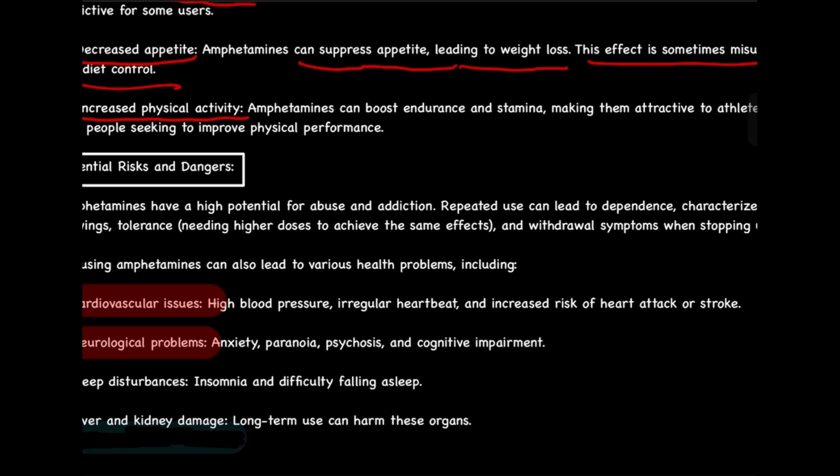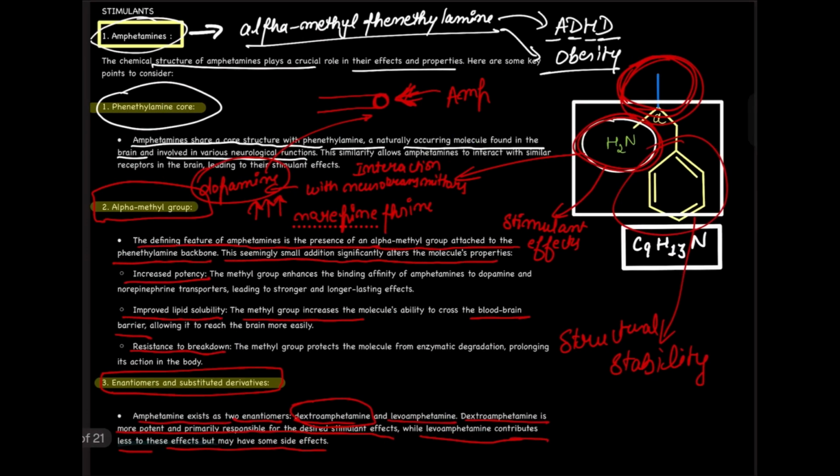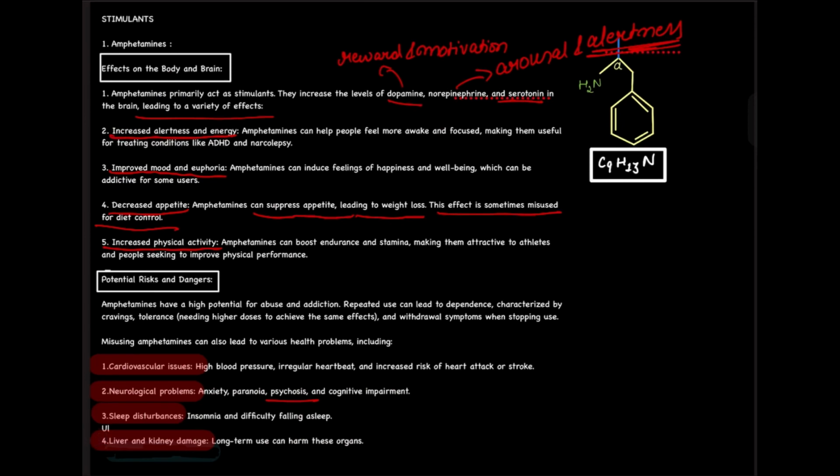Hallucinations start, delusions start, and yes, I know that was the part of hallucinogens, but it also happens here. Psychosis, sleep disturbance, okay, insomnia and difficulty falling asleep, liver and kidney damage. So long term use of amphetamines can harm these organs. So basically this was all about amphetamines. We saw the chemical structure, and we saw the impact of amphetamines in our body and brain, the positive aspect of it and the negative aspect of it. Okay, so that's it for this video. I will see you in the next one.